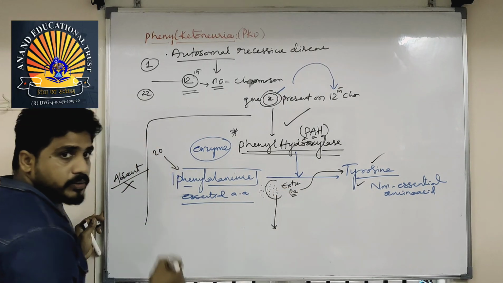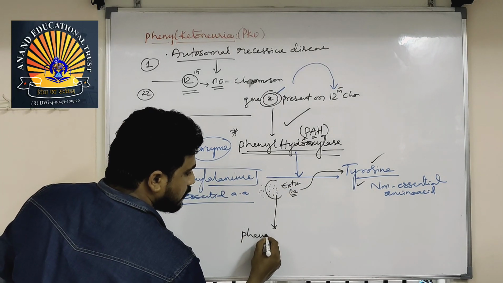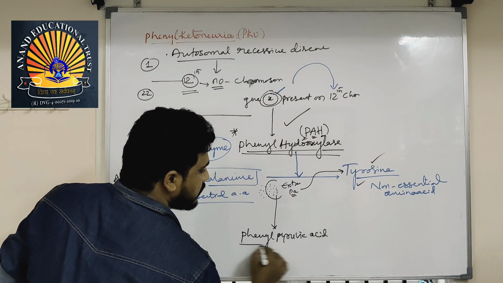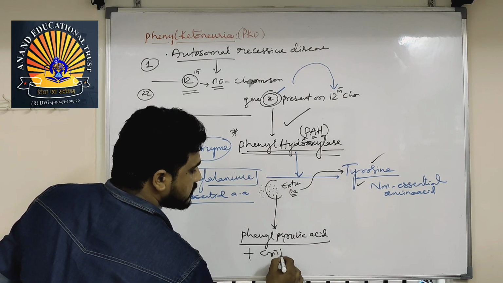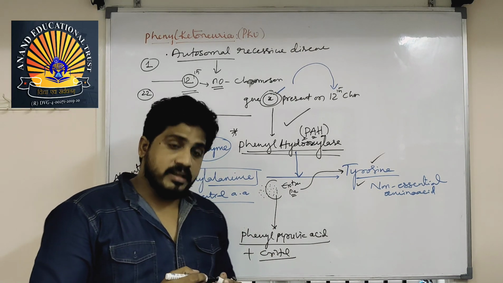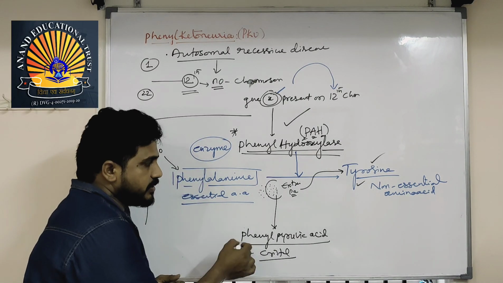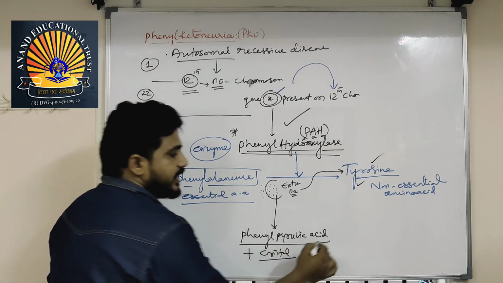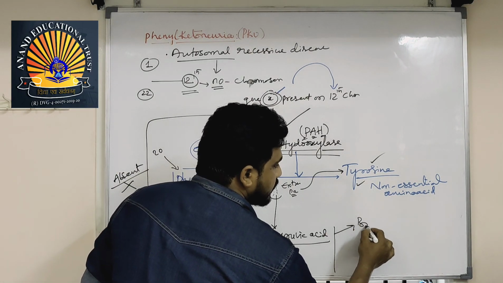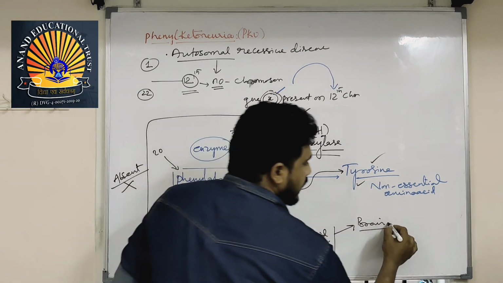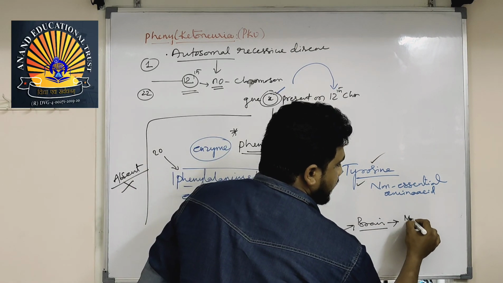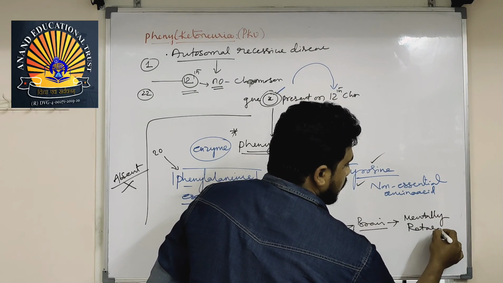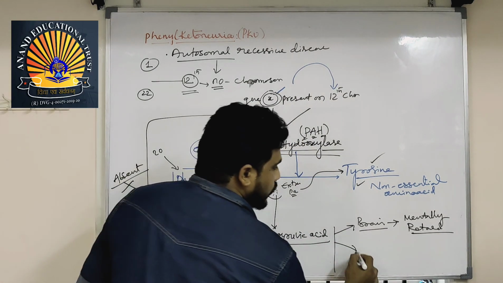Extra phenylalanine molecules convert into phenylpyruvic acid and crystals as byproducts. Phenylpyruvic acid and crystals are formed by the excess amount of phenylalanine in the body. They are very dangerous. They go to the brain and damage our memory power, causing mental retardation. And they go to the kidney.